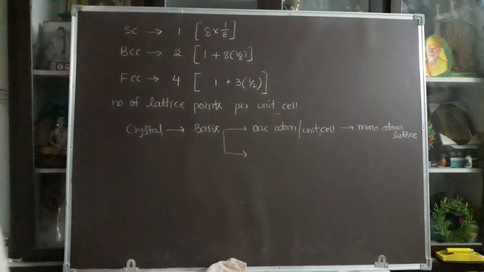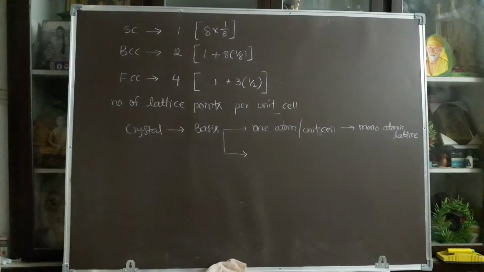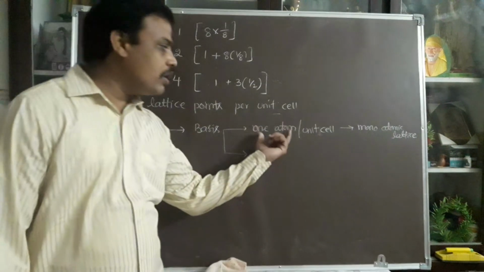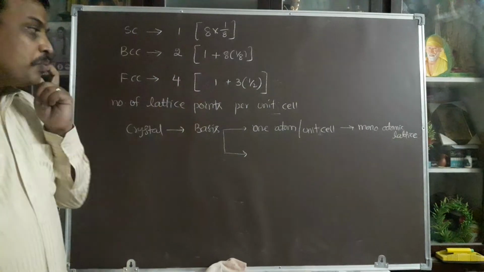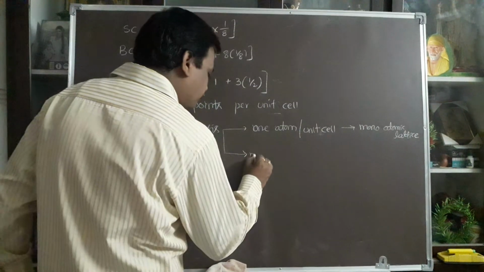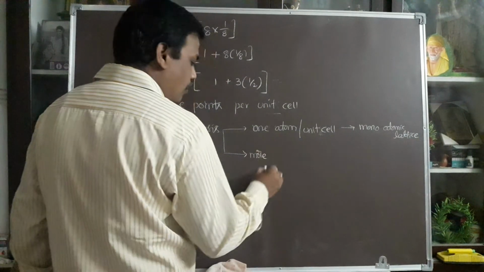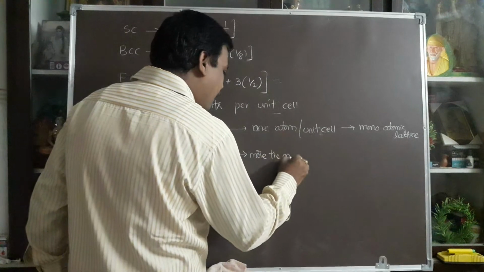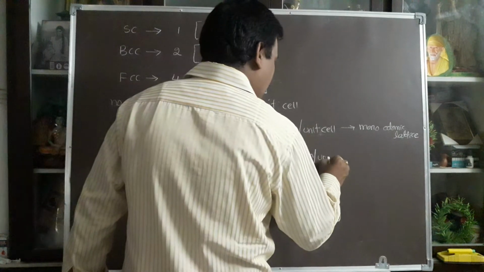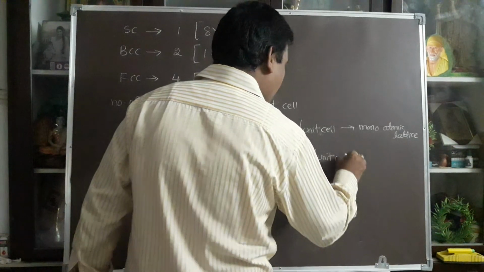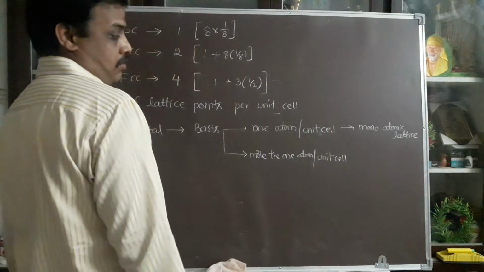So the monoatomic lattice consists of only 1 atom in the basis structure. That is called mono. The second type is a basis consisting of more than 1 atom per unit cell.